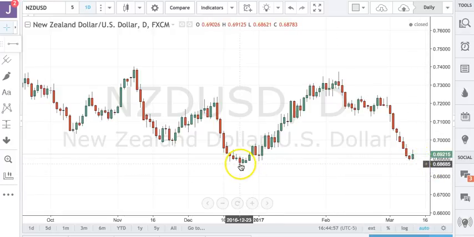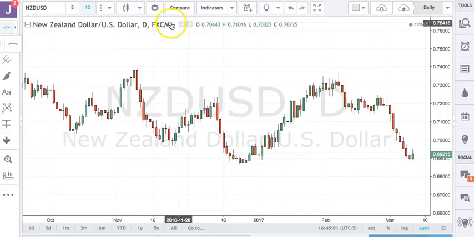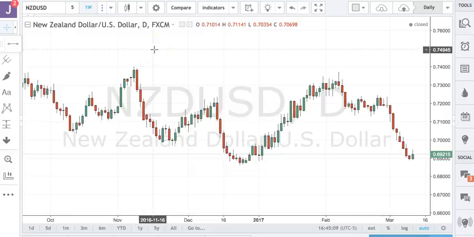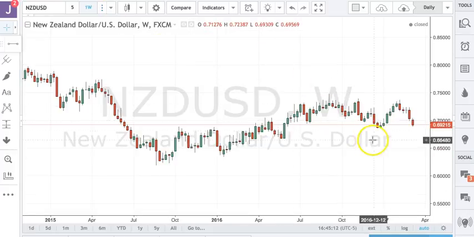What's interesting here, of course, from a technical point of view, is this crucial support, 68.50. We break that, it's pretty much open season on the Kiwi all the way down. Let's go to the weekly charts. Let's see if I can pull the weekly charts here. And you can see that the 68 goes, it really becomes the 66.50, and then of course the 65 as very, very key support levels for the pair. So we are at seminal points here.